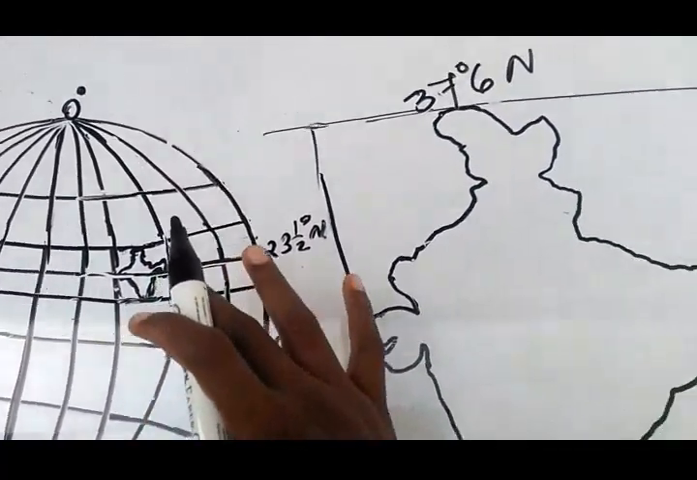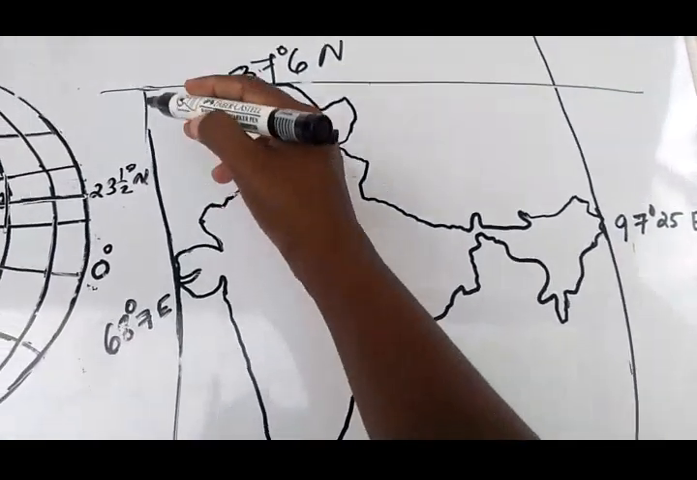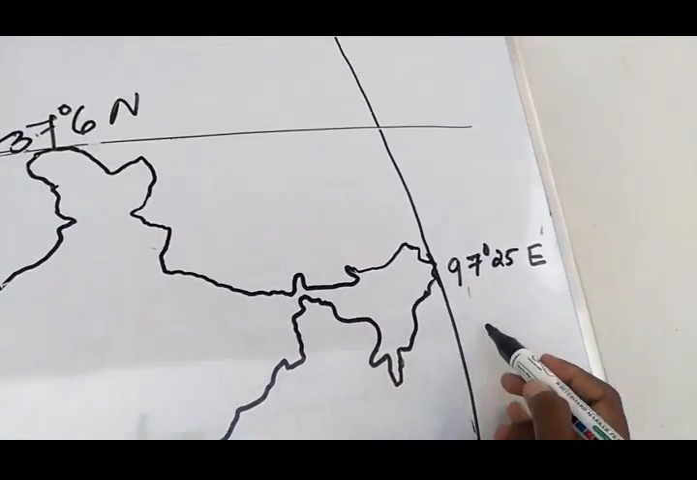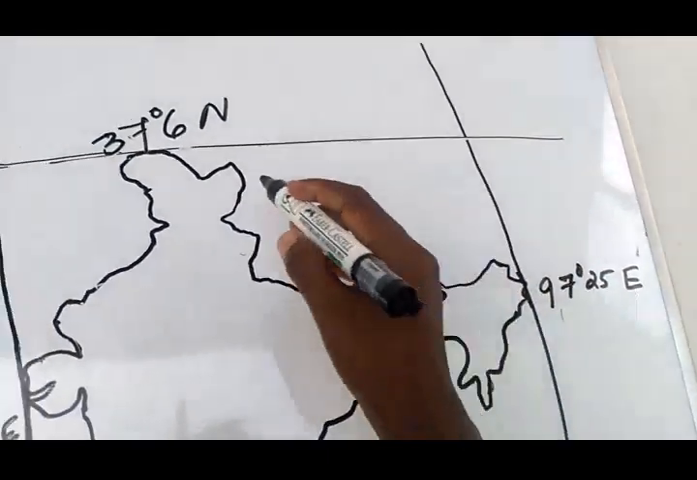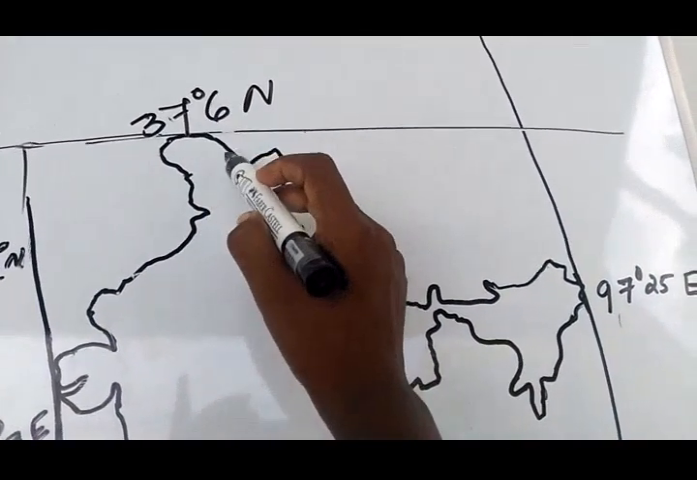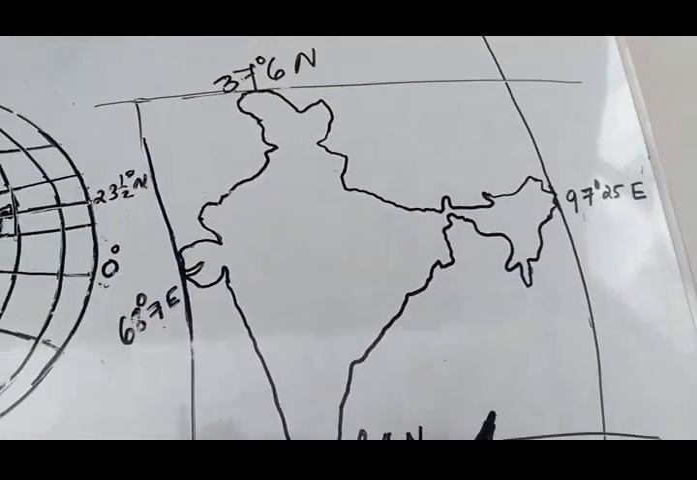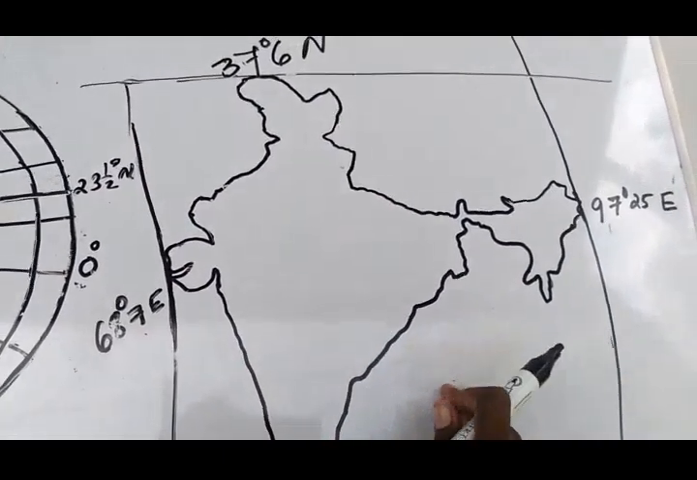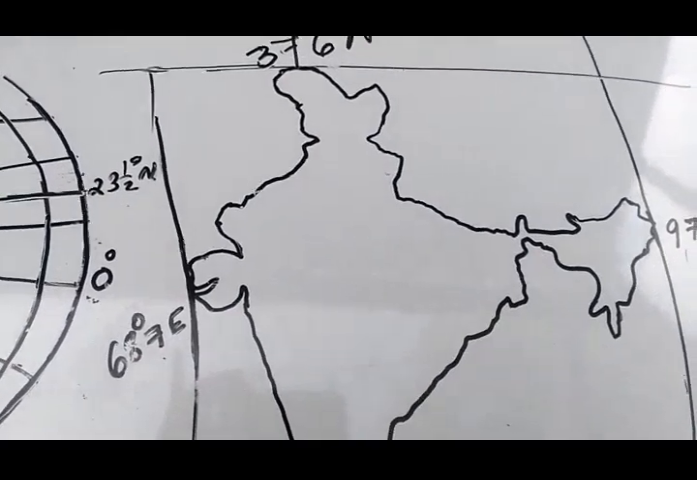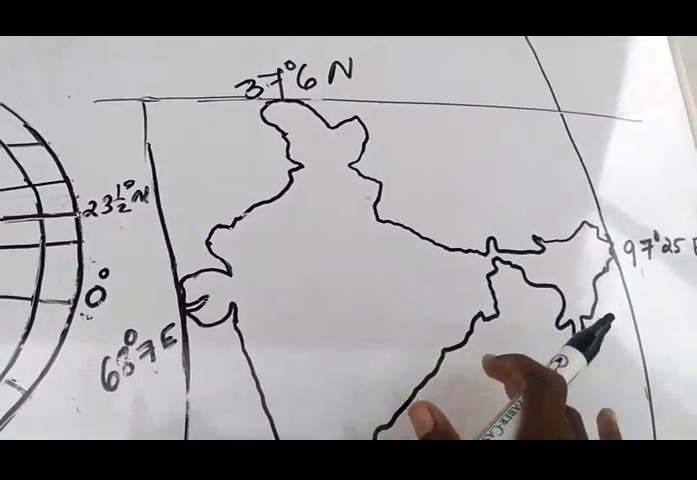7 east. So to make you understand easily, I have drawn it on a large scale. Here you can see between the longitudes 68 degree 7 east and here 97 degree 25 east. And here you can see between the latitudes 37.6 degree north and here 8 degree 4 north. So I think it is very clear to you in between what longitudes and in between what latitudes. This is the correct location of our country on the earth's surface.